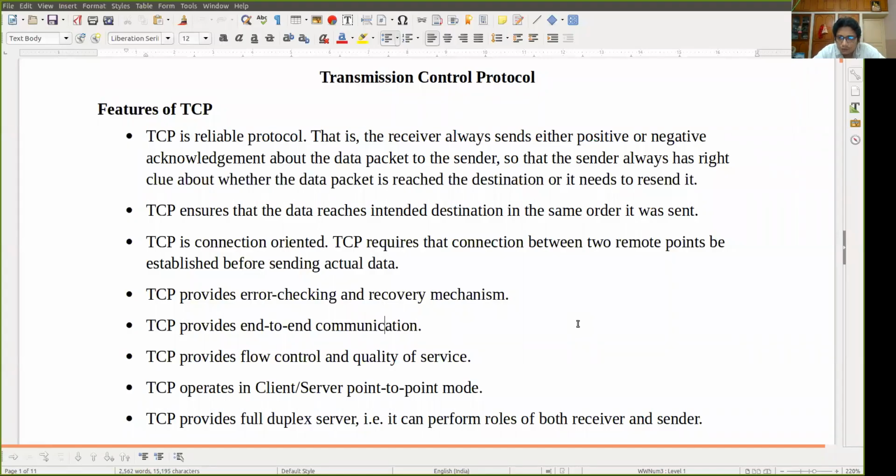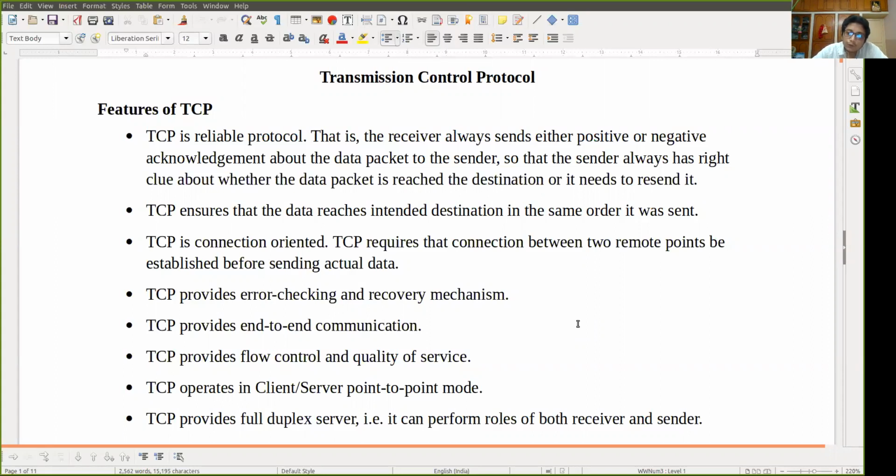The features of TCP: the first feature is that TCP is a reliable protocol. Now why reliable? I have already told you that as TCP is a connection oriented protocol and it also provides error detection, error correction, this kind of mechanisms, so TCP is a reliable protocol.